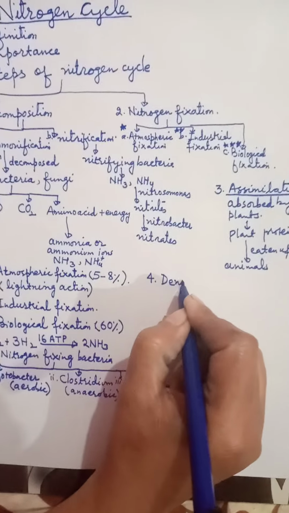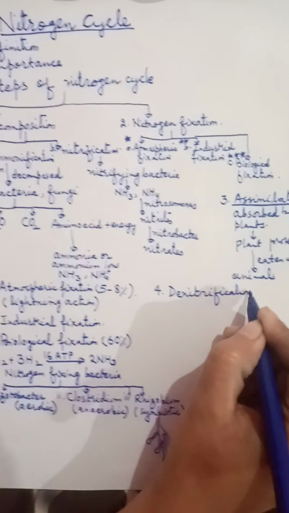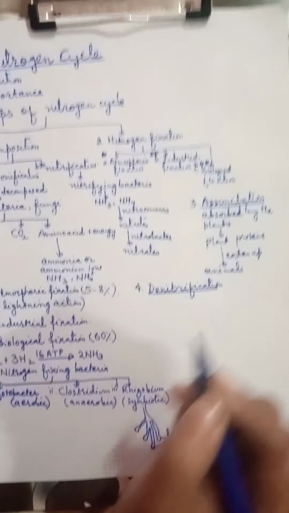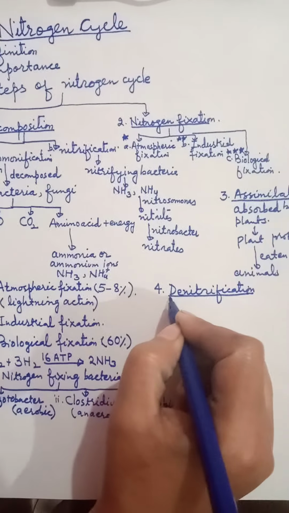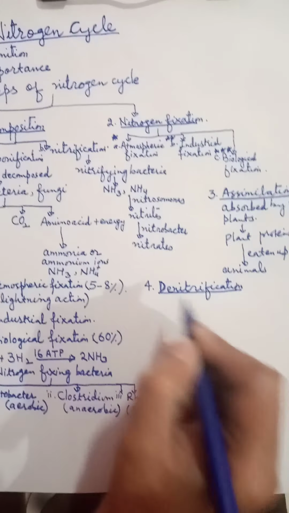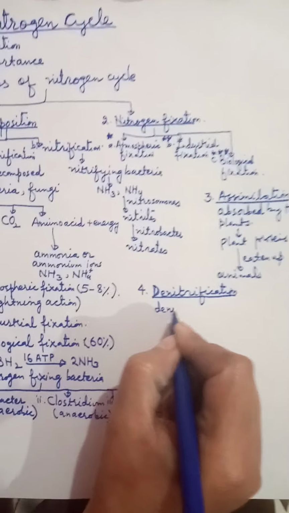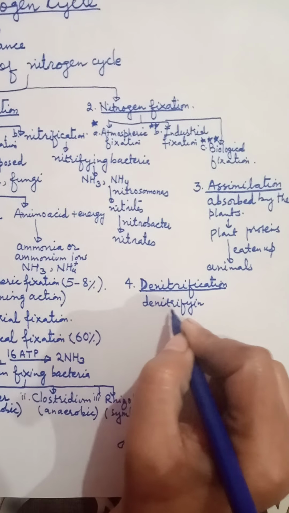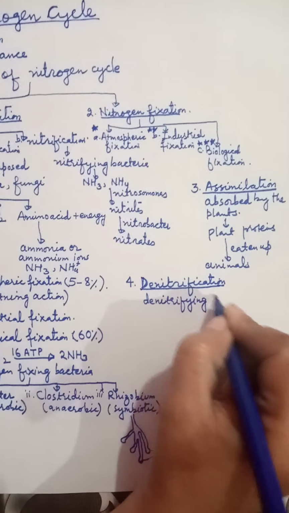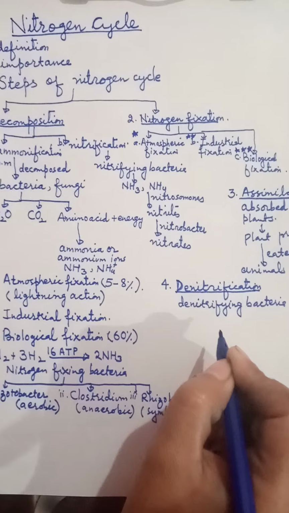Next step is denitrification. Student, this is the last step of the nitrogen cycle. It is opposite of what? Nitrification, because during this process nitrates and other nitrogen containing compounds release nitrogen. So bacteria which are involved in this process, we call them denitrifying bacteria. Those involved in nitrification, we call nitrifying bacteria, and those involved in denitrification, we call them denitrifying bacteria.